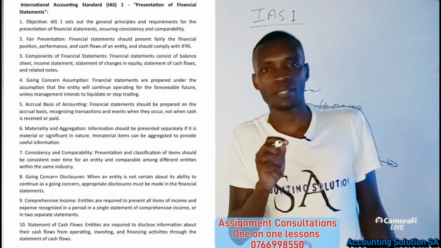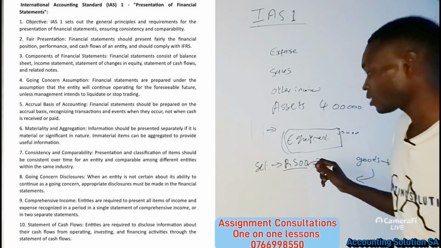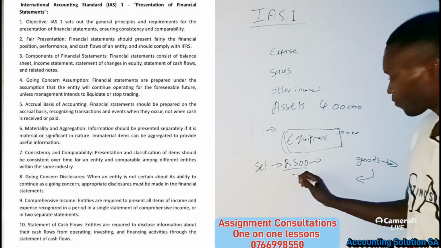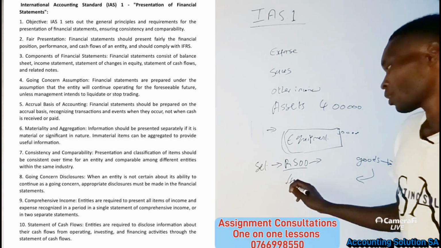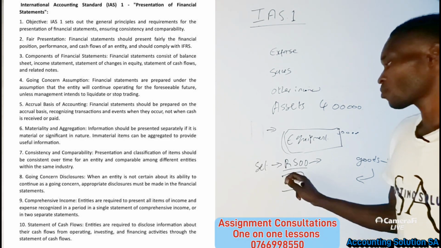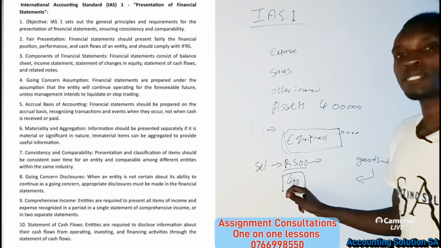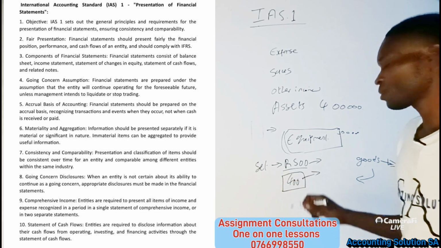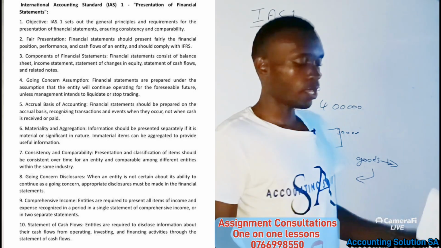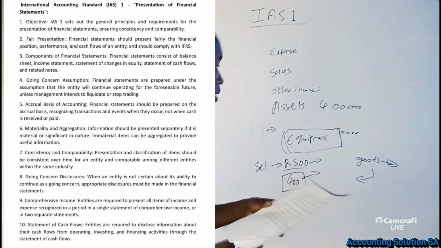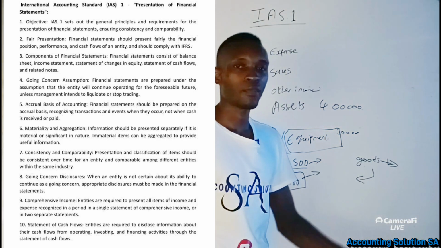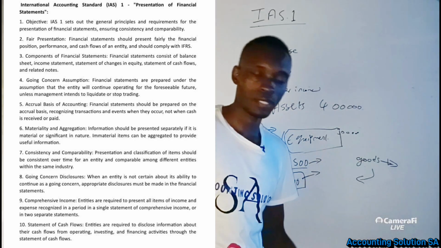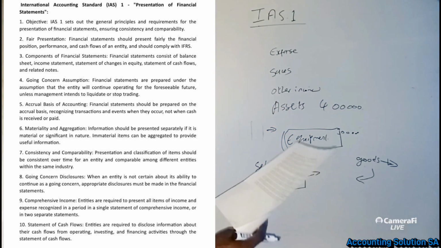How did this happen? Because this amount is material, it matters. But if 400 gets lost, this amount will be immaterial. It's not necessary, which means that there is no further investigation that needs to be done. Materiality is like saying that this is important, this is not important.